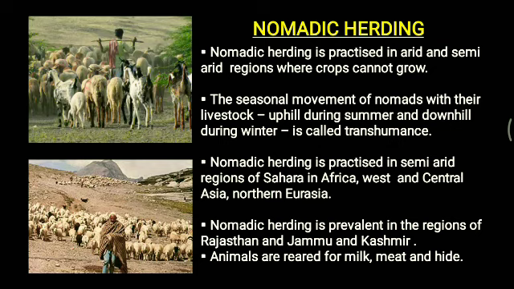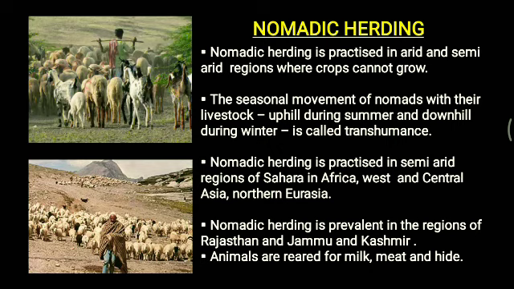Specifically, transhumance means movement of cattle and herders from one place to another in a seasonal cycle, that is, in the summertime in some particular places and in wintertime in the downward directions. Now this nomadic herding is practiced in semi-arid regions of Sahara in Africa, West and Central Asia, and the northern part of Eurasia.